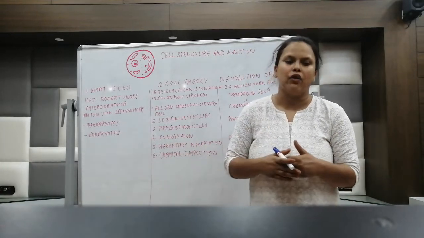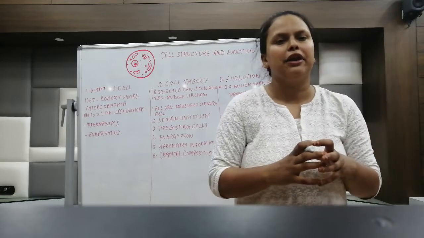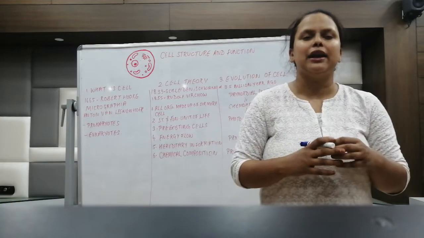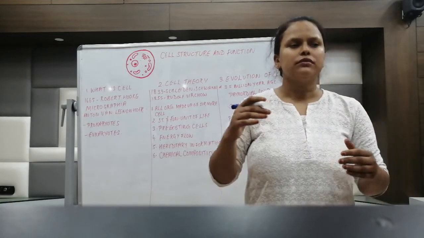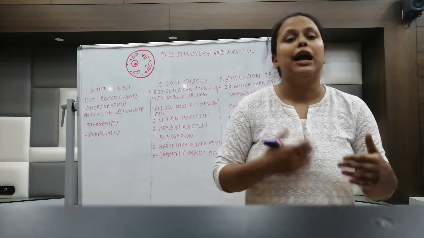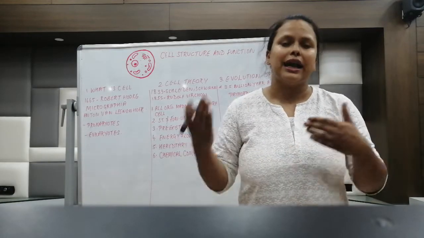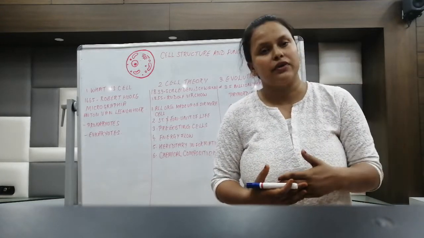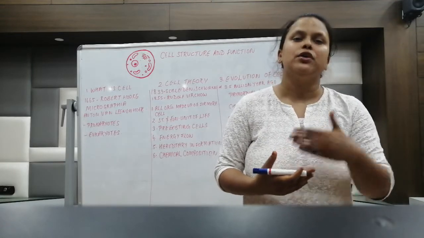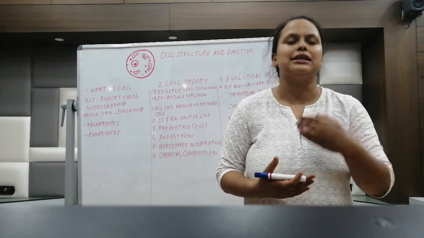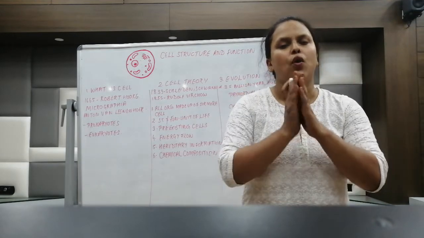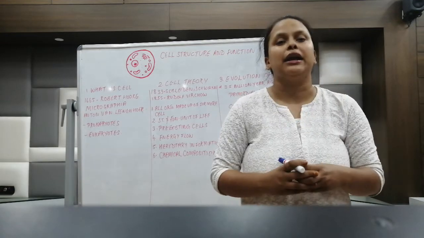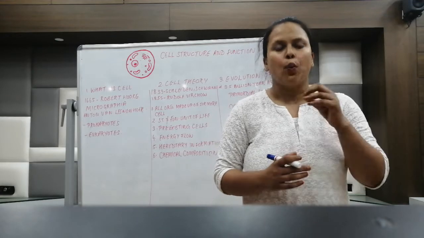Next part is the hereditary information. All the cells carry the hereditary information in the form of genes and chromosomes inside their nucleus. There is no exception for that. This hereditary information has the information about what kind of protein is going to be synthesized, what kind of hormones are going to be formed. The height and everything we have, the information is in the DNA. And this DNA will be transferred from one generation to the next generation through the different sexual and asexual reproduction processes. So the basic point is all the cells, let it be a bacterial, plant, animal cell or protist, everyone has the hereditary information in the form of DNA within the nucleus.